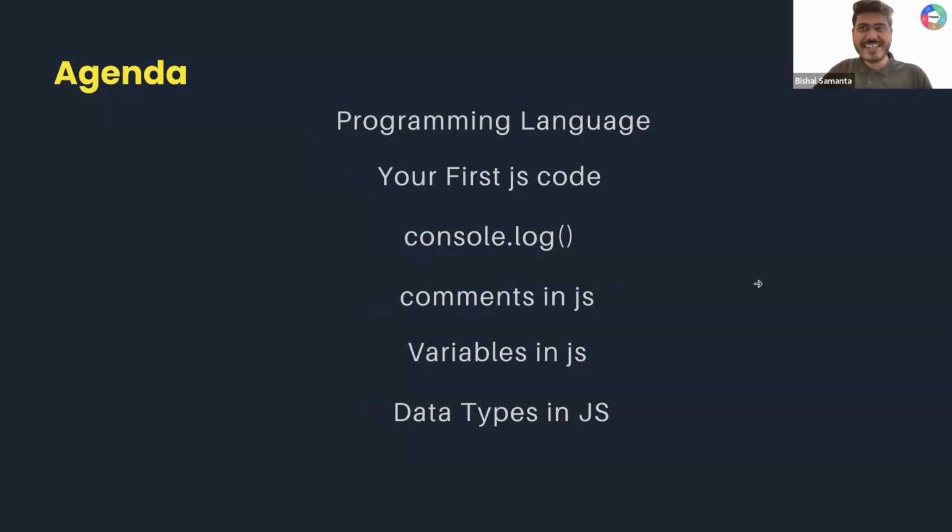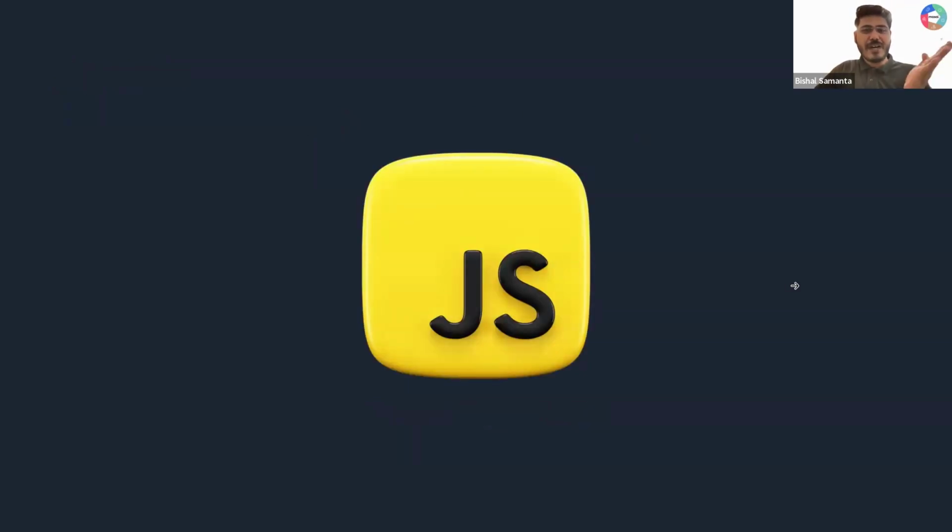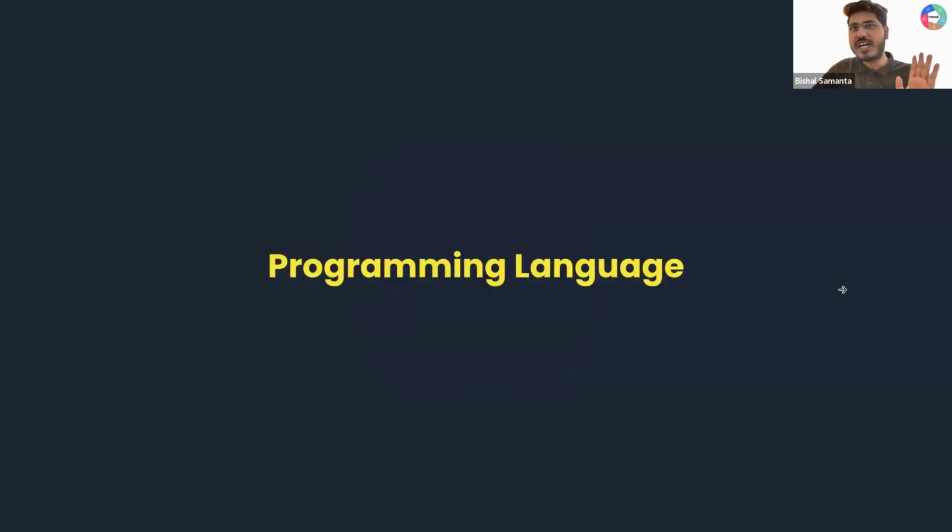Sorted? Okay. What is this? Can you tell me, guys? What is this? Logo of JavaScript. Okay, great. Everyone understands this is the logo of JavaScript. If I tell you what JavaScript is, can I say that JavaScript is nothing but a programming language? Everyone sorted? JavaScript is a programming language, right?